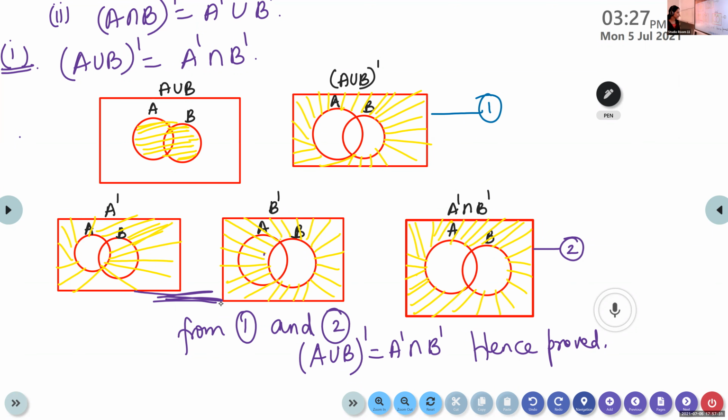Okay. Is it okay, children? Is it okay, Jyoti? Yes, ma'am. So only one law we have verified. The other one, in the same way, you can do it as homework.